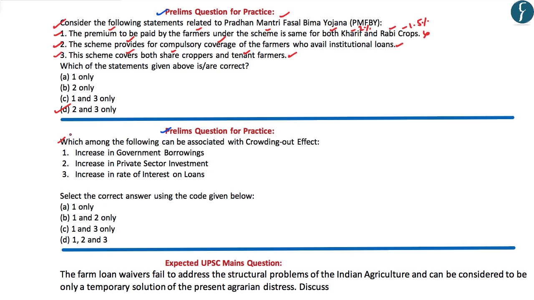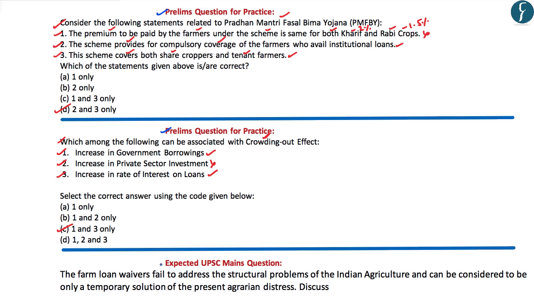Now coming to the second question, the question is, which among the following can be associated with the crowding out effect? Increase in government borrowings, increase in private sector investment, and increase in the rate of interest. And as we have discussed, the crowding out effect leads to decline in the private sector investment. So option number 2 is wrong. However, both option number 1 and 3 are correct. So looking at the options here, the correct answer to this question is C, that is 1 and 3 only.